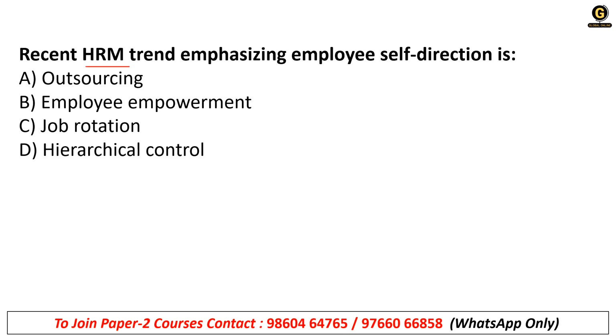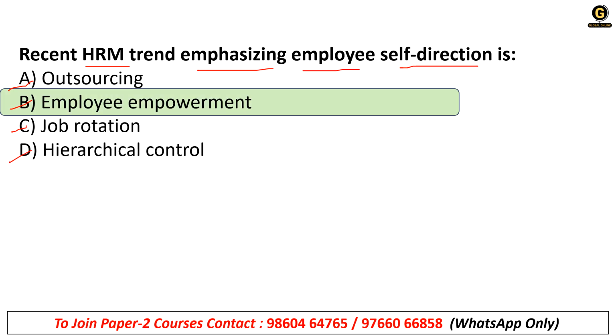A recent HRM trend emphasizing employees' self-direction is: A, outsourcing, B, employee empowerment, C, job rotation, or D, hierarchical control. It is what? It is employee empowerment.